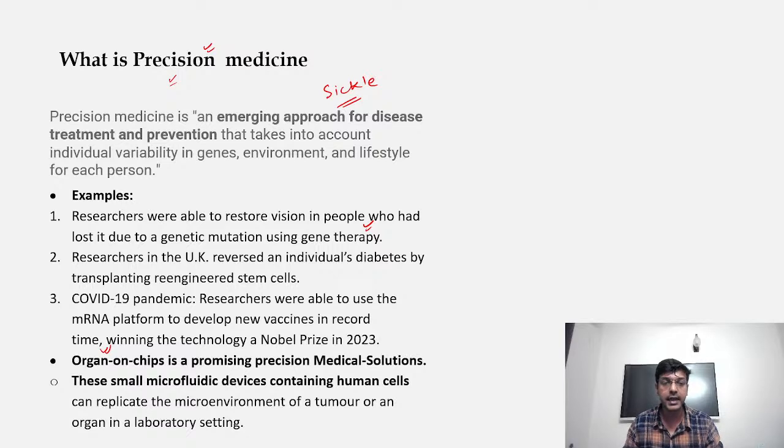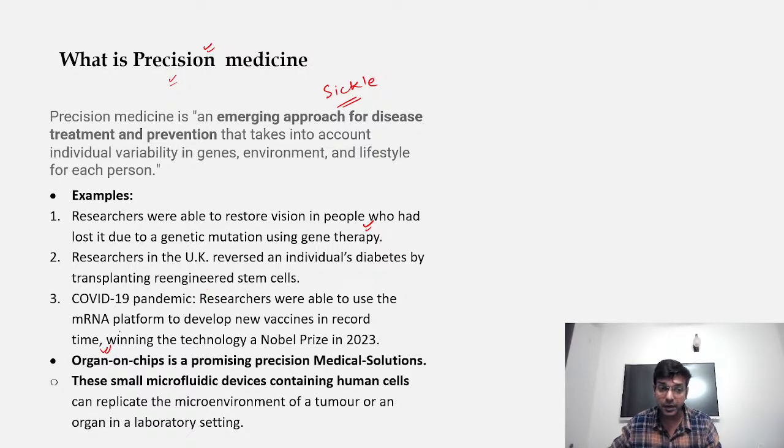What they are going to provide is small microfluidic devices containing human cells, and that will replicate the scenario which is generally available in the tumor. It means that they are going to create an environment where tumors are generally developed, and that is to be done in the laboratory, right?